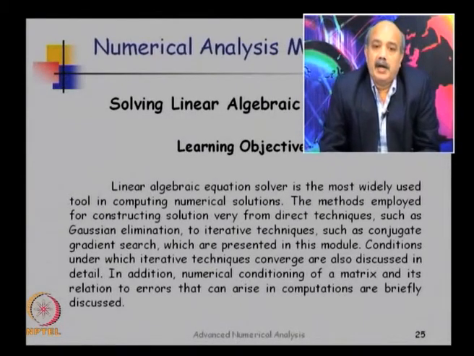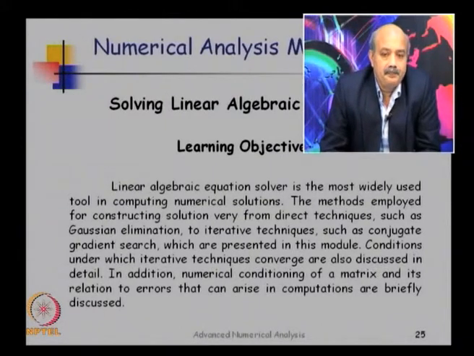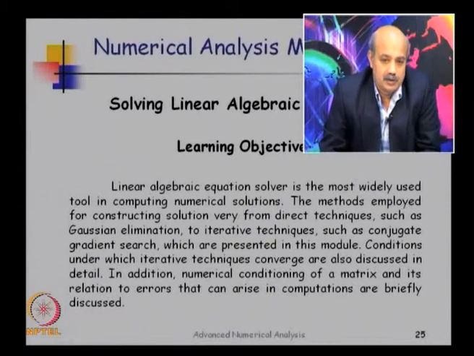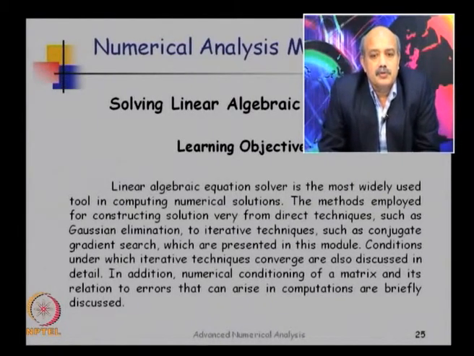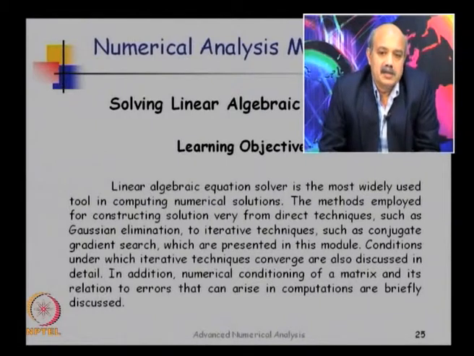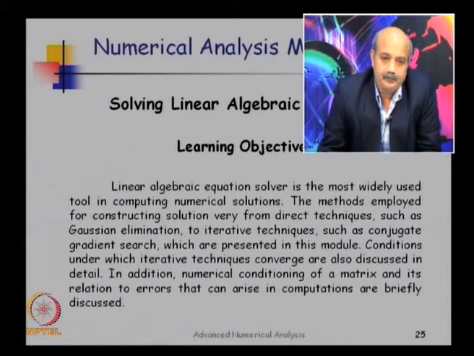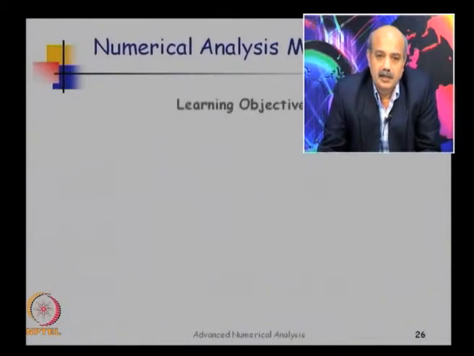It may happen that you have an ill posed problem, and then the solution that you compute numerically is not quite reliable. You should be able to differentiate between an ill posed problem and an unreliable solution, and a well posed problem but a mistake that you have made in computing the solution. This is possible using the concept of condition numbers or matrix conditioning, and we are going to have a look at the concept of condition numbers as a part of this module.